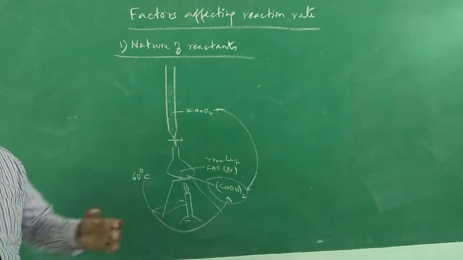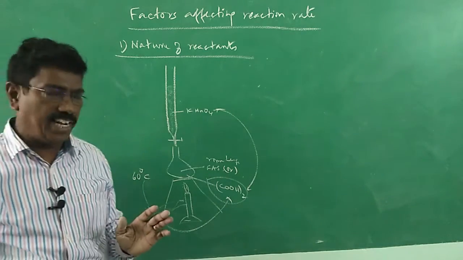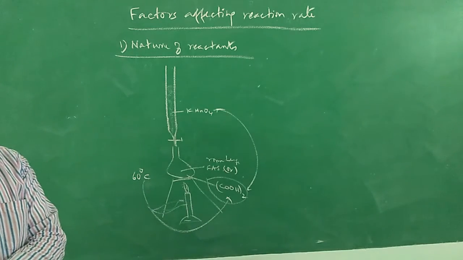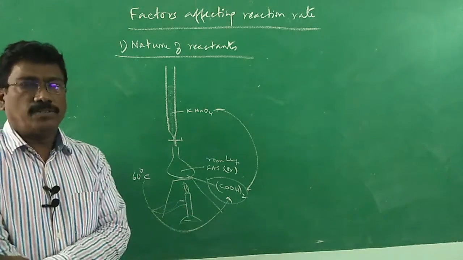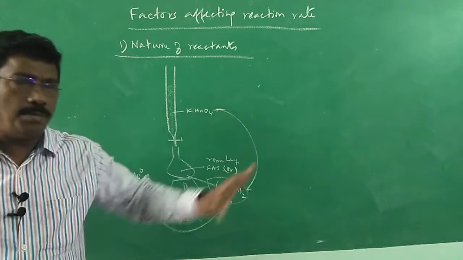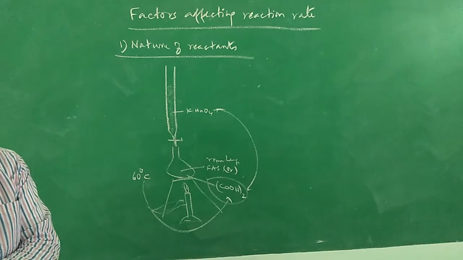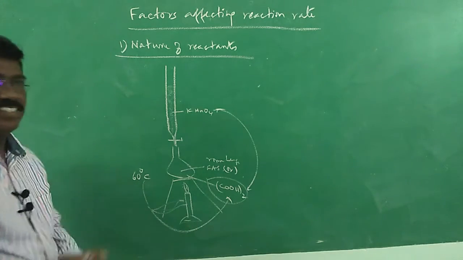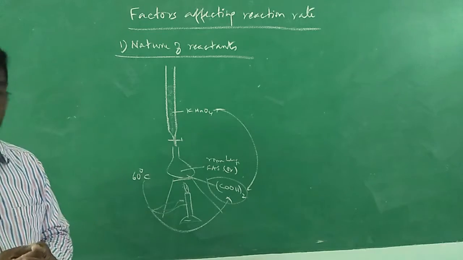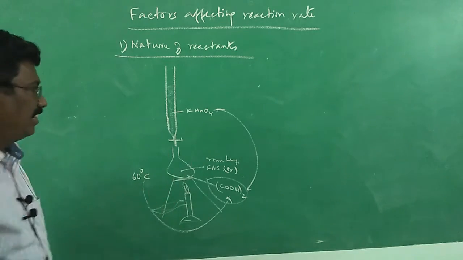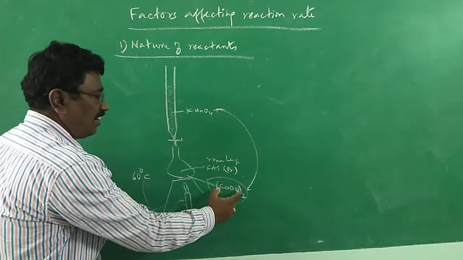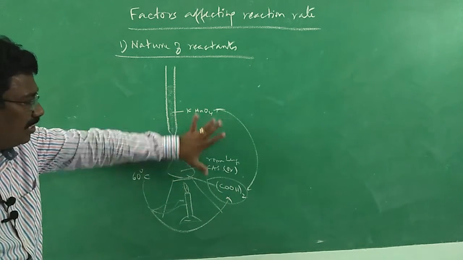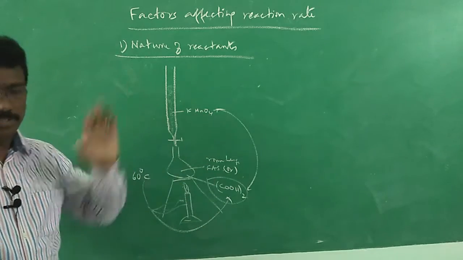So, nature of the reactant. For certain reactant, nothing we need to say. At 6 o'clock or at 7 o'clock, immediately after, say you may be going for NEET class, it may be over by 7 o'clock. Immediately at 7 o'clock they will be starting without anybody's influence. But somebody should initiate, somebody should scold. Only then they start to study. So, nature of the reactant, ferrous ammonium sulfate and oxalic acid makes the difference. That is one point. It takes place at ordinary temperature. With oxalic acid, it takes place at higher temperature.